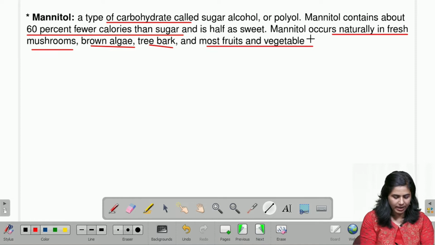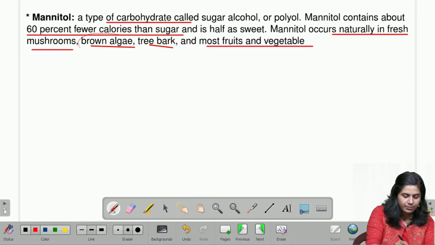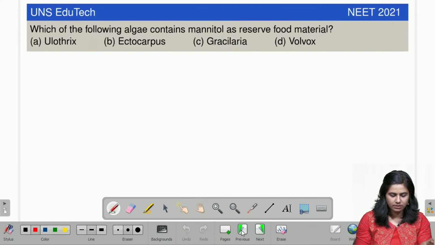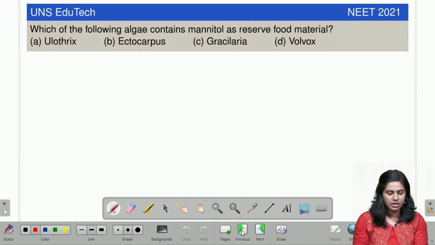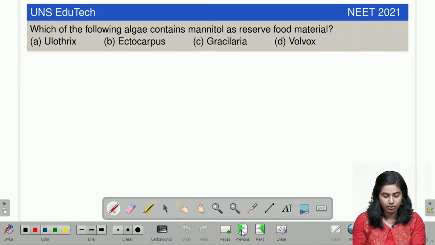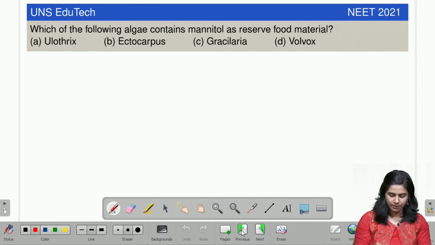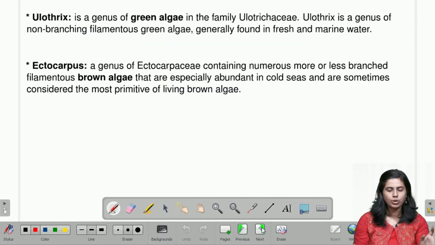See, we got the answer here. It is seen in brown algae. Right. Now, if we go back to the question, we can see that there are four options mentioned: Ulothrix, Ectocarpus, Gracilaria and Volvox, and we know that these four are different kinds of algae. Now, we have to just find out which one is a brown algae and we can come to the correct option.